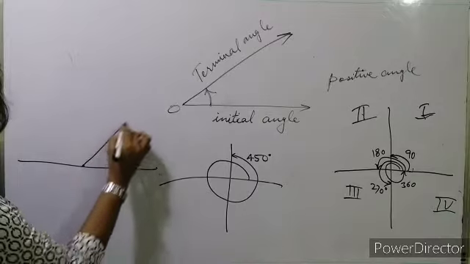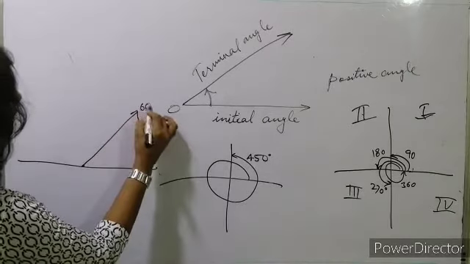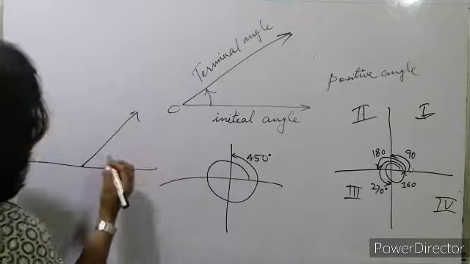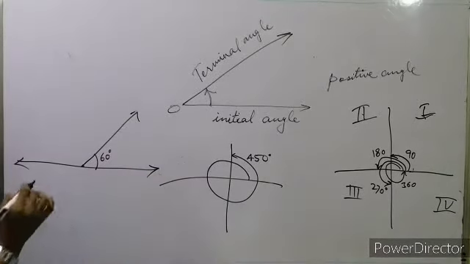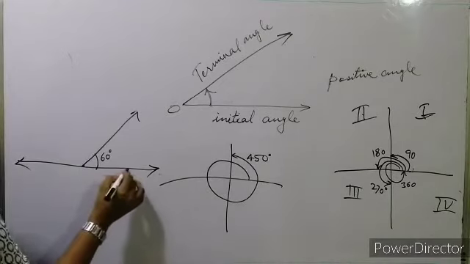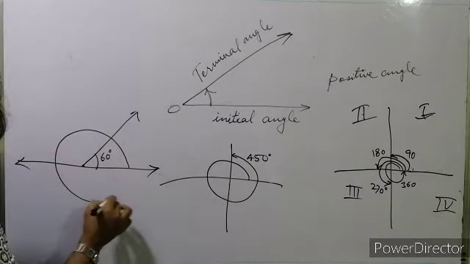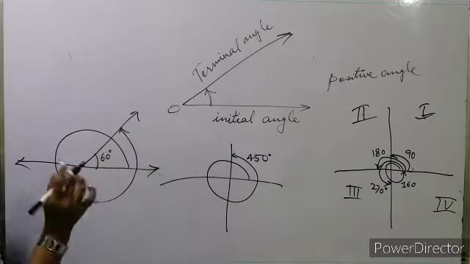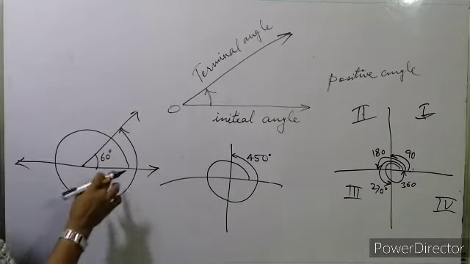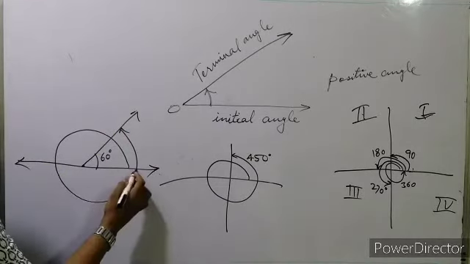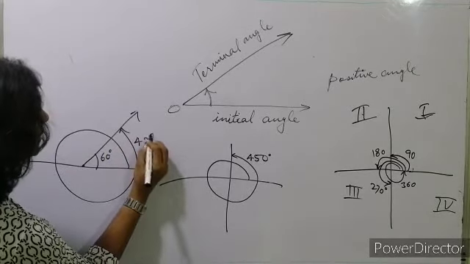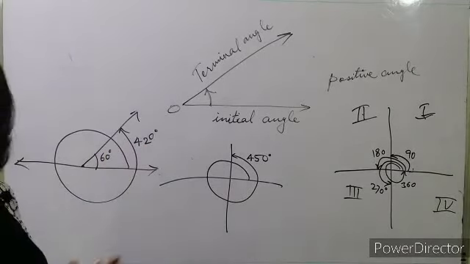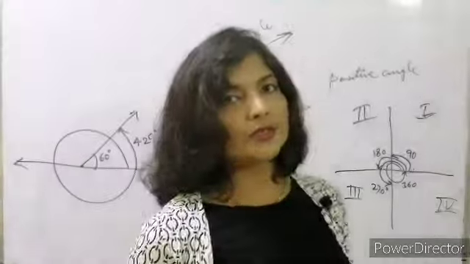Okay, now if we have an angle, this is 60 degree angle. Now how much will this angle be, again it's going here till here, so what will it be? This is completing 360 here plus 60, 360 plus 60 will be 420 degree angle. Okay, so you understood this.